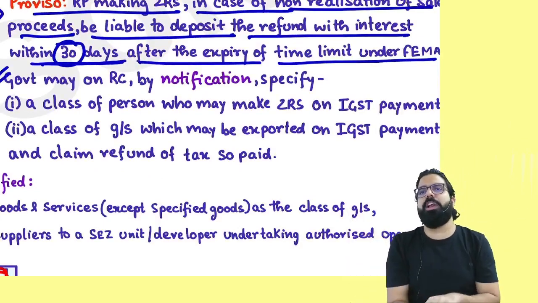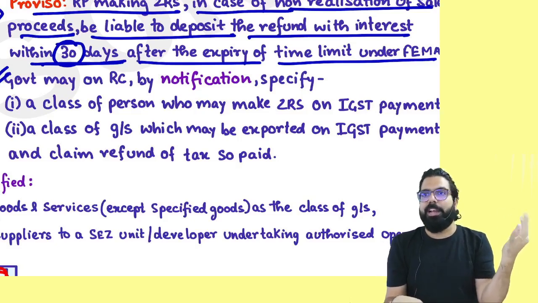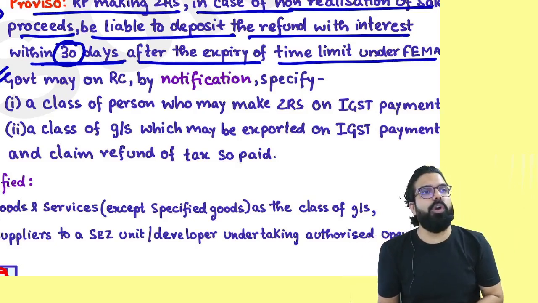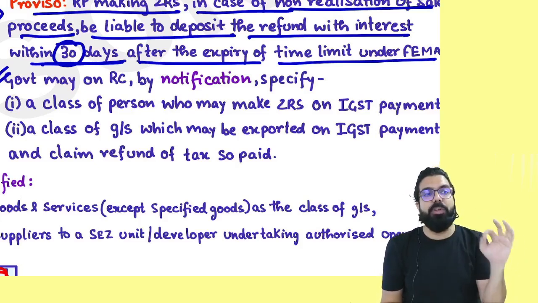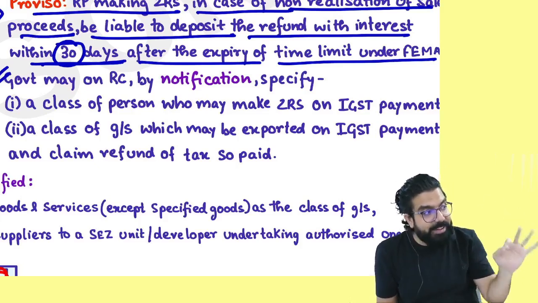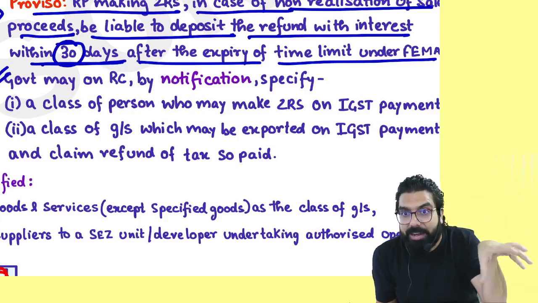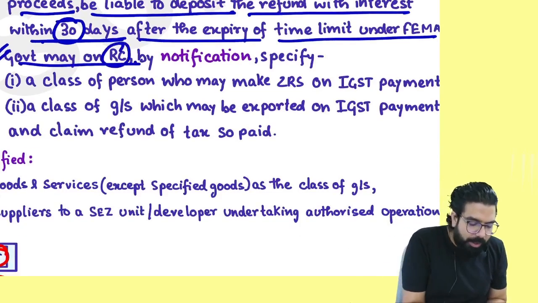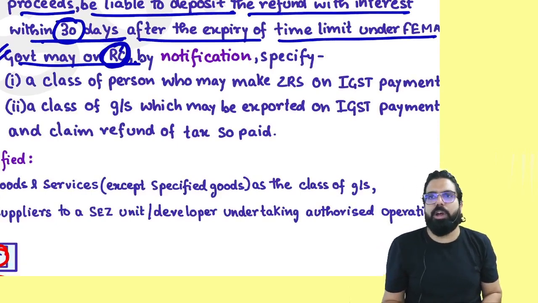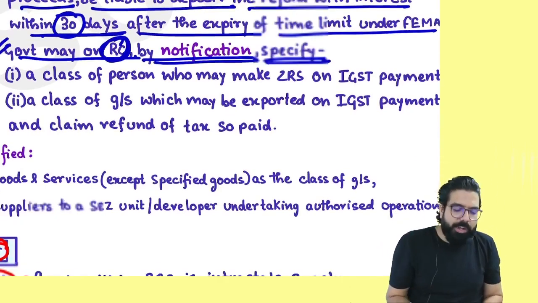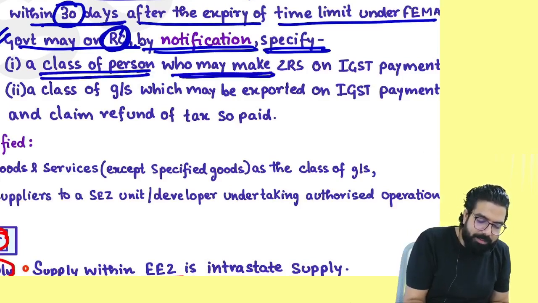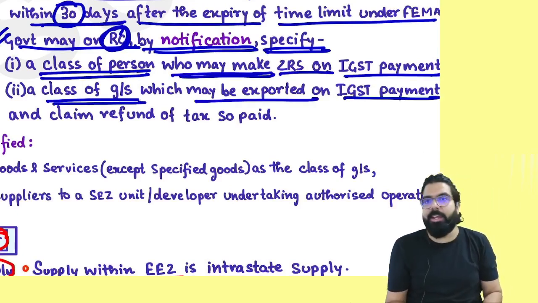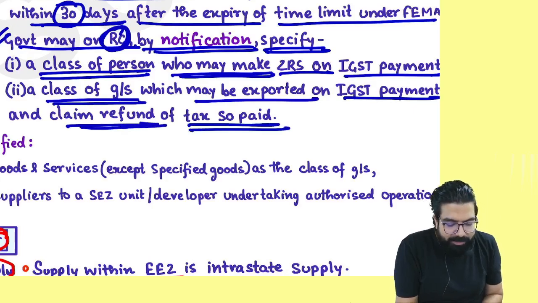Next. Sir, one more thing: whenever you export, what will you give? LUT or bond, and your ITC refund will be given. But the government told that for some notified goods, you always have to pay GST and then export, and whatever GST you paid at the time of exporting, you can claim a refund. The government, on the recommendation of the council, RC means what, everyone? Recommendation of council, by notification, will specify a class of persons who may make zero rated supply on IGST payment, or a class of goods or services which may be exported on IGST payment, and claim a refund of the IGST so paid.